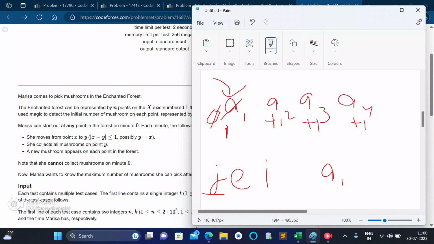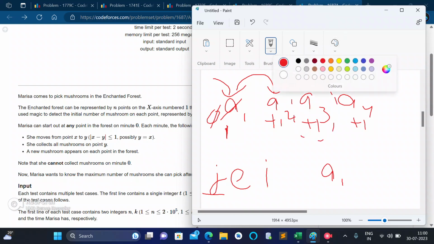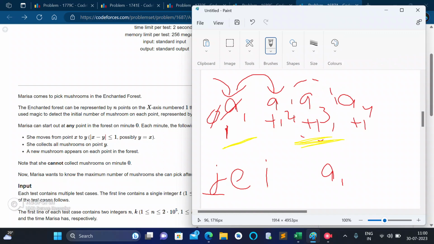Suppose now I decided to either remain on the first position only, or move to the second position. Moving to the second position takes 1 unit of time. Moving to the third position from the first takes 2 units of time. So let's say I decided to move to the second position, it takes 1 minute of time.